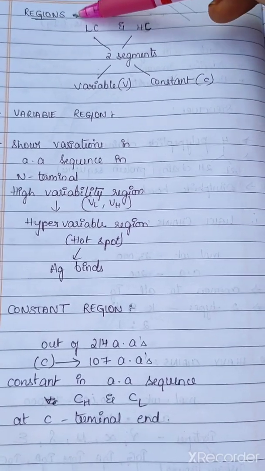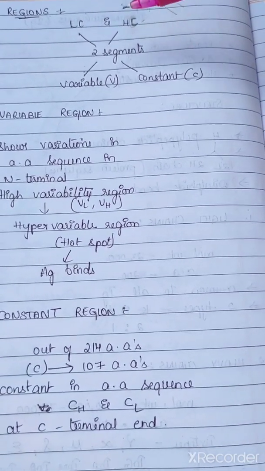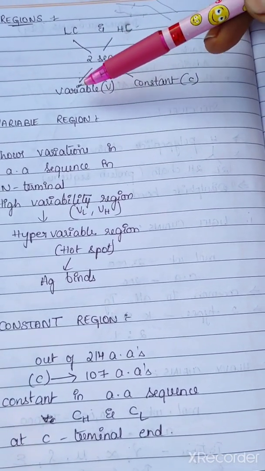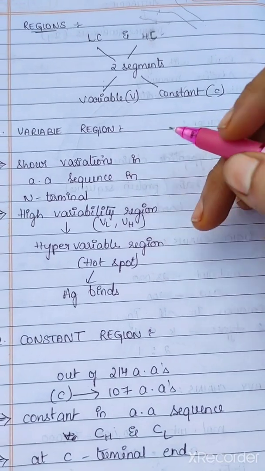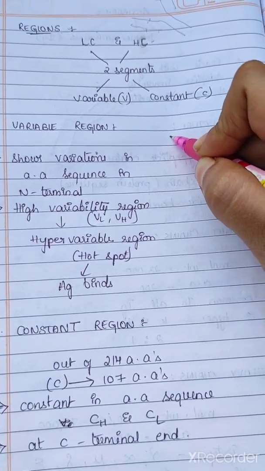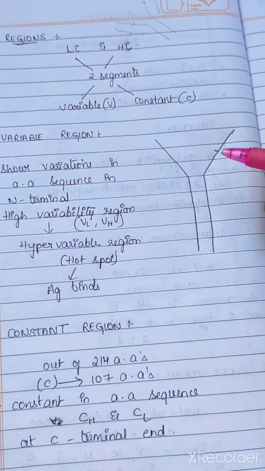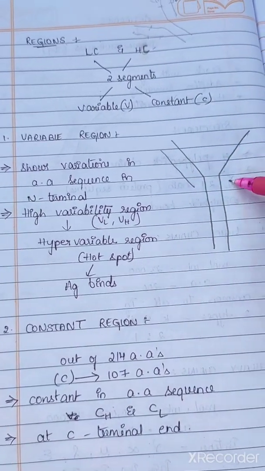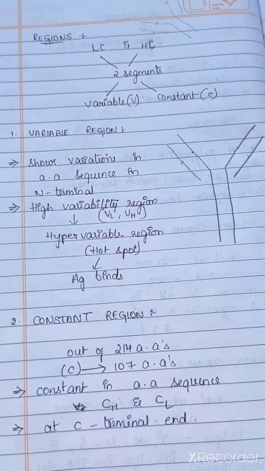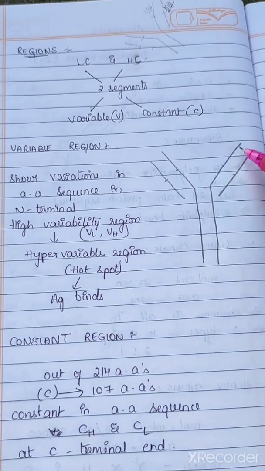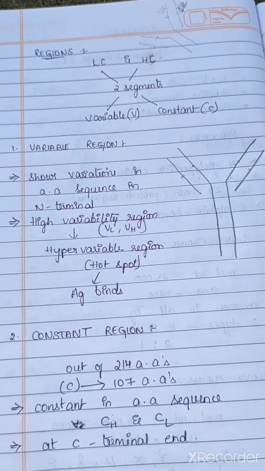Regions are the parts of light chain and heavy chain. Light chain and heavy chain both are divided into 2 segments, variable and constant. Variable region and constant region. If we see this variable region and constant region, this is a heavy chain and these are light chains. So at this point you can see the light chain and heavy chain will be divided into 2 fragments, 1 and 2, 1 and 2. This is for heavy chain and this is for light chain.